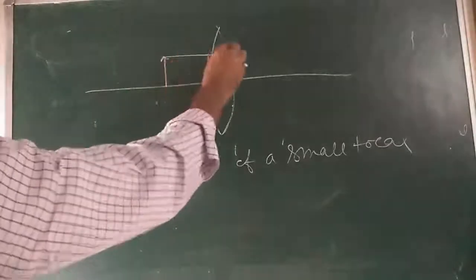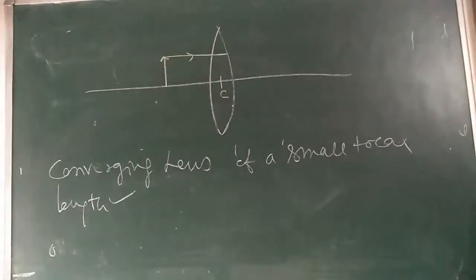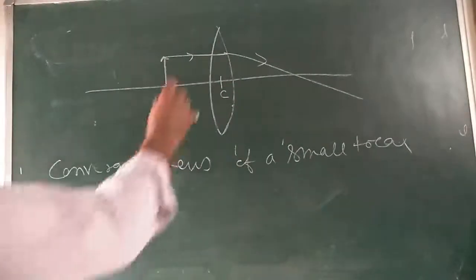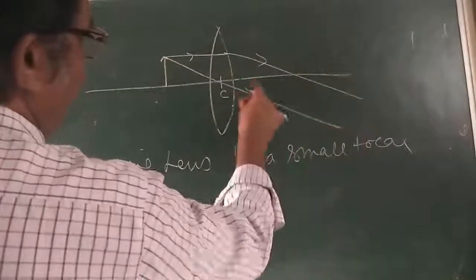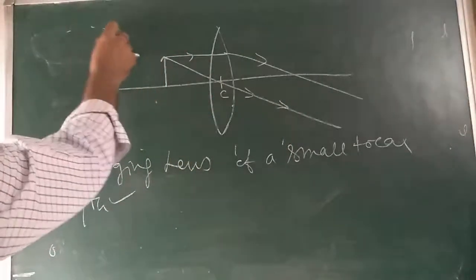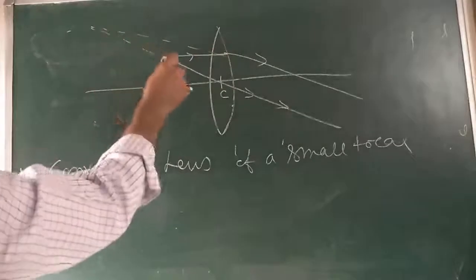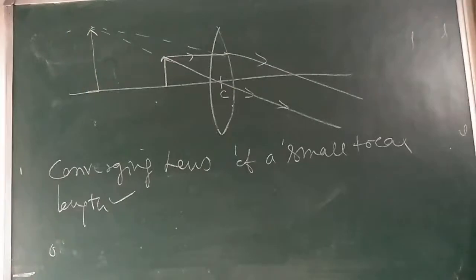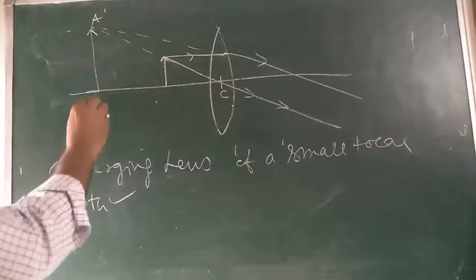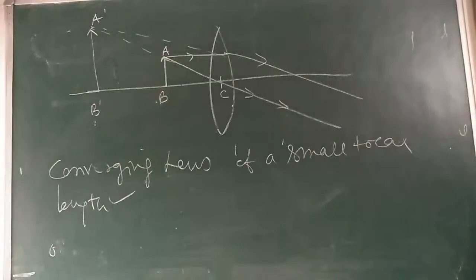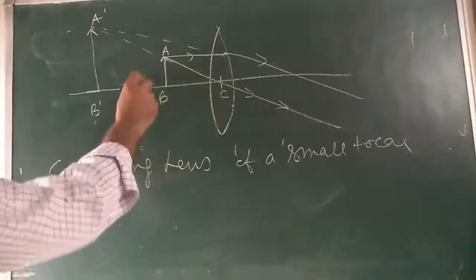A parallel ray are coming in this manner. It will go through the focus. Another ray which is going through the optical center, it will go like this. When we come back here, see that. So we are getting here a virtual erect and magnified image A dash B dash of this small object AB. The object is between C and F.